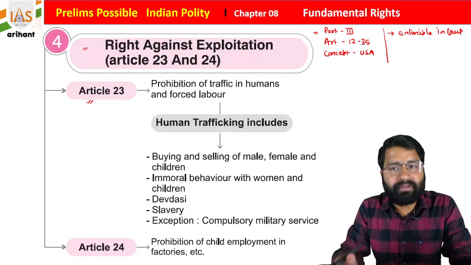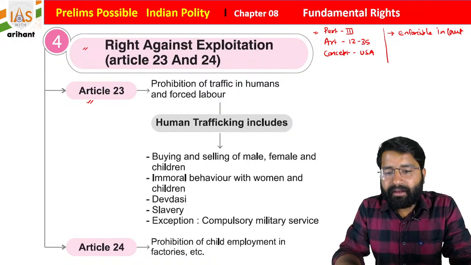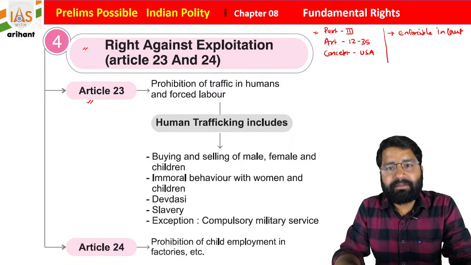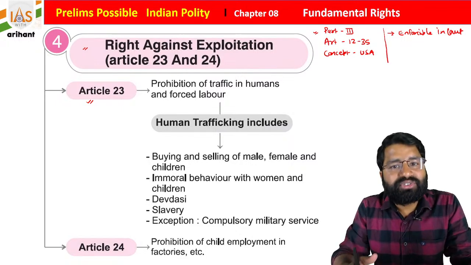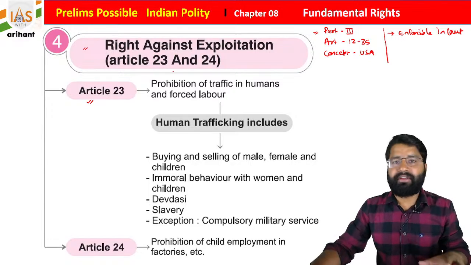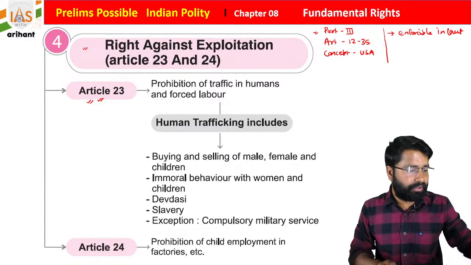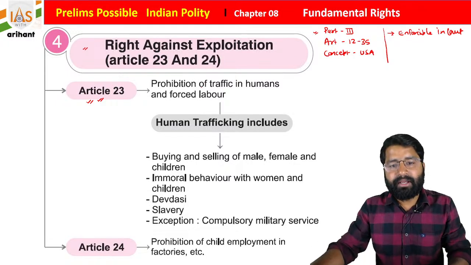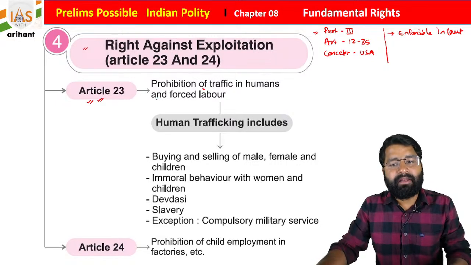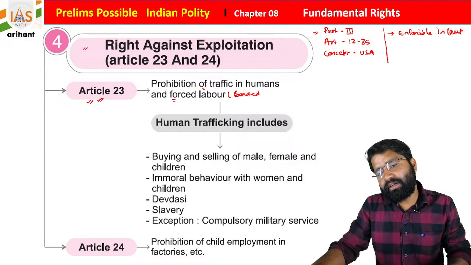If I am selling someone, let's suppose, prostitution is also part of the same, students. If someone is forced to do these types of activities, or forced to sell their organs, these all are part of exploitation. So, students, there is Article 23, and what is it mentioning? It mentions the prohibition of traffic in human beings and forced labor. Forced labor, you can say bonded labor.